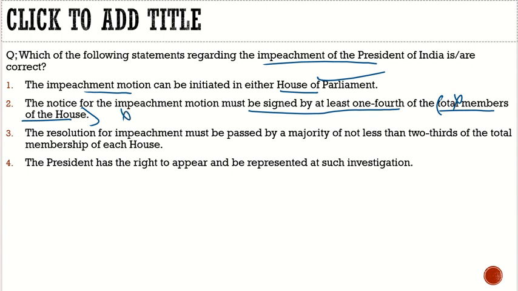Here it is incorrect. The resolution for impeachment must be passed by a majority of not less than 2/3 of the total members of the house. Correct. The president has the right to appear and to be represented at such investigation. Correct. So with respect to this question, the correct statements are statement 1, statement 3 and statement 4. Let us suppose it is option D. This is the correct option.